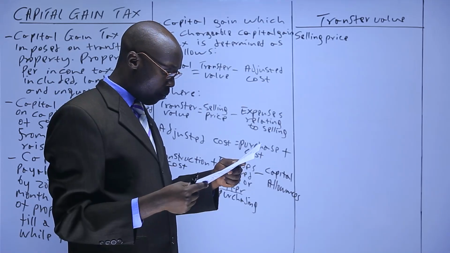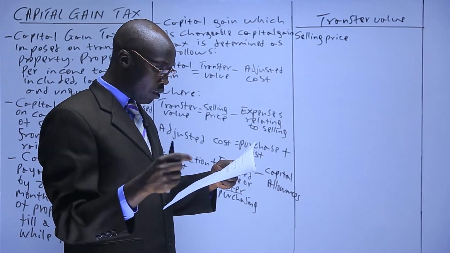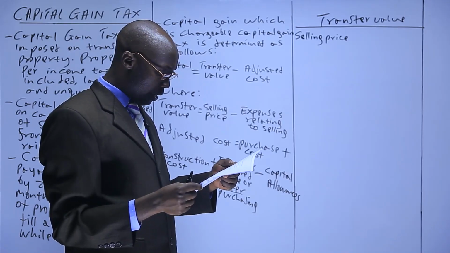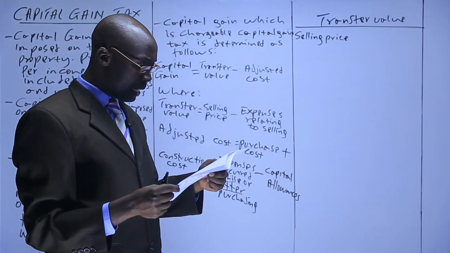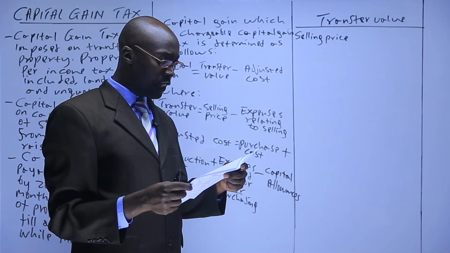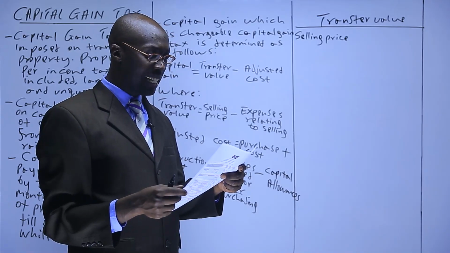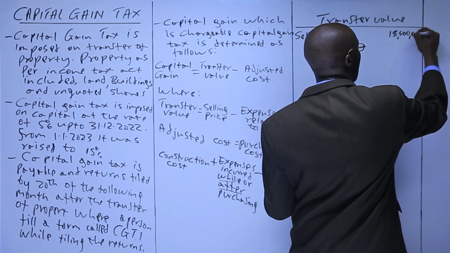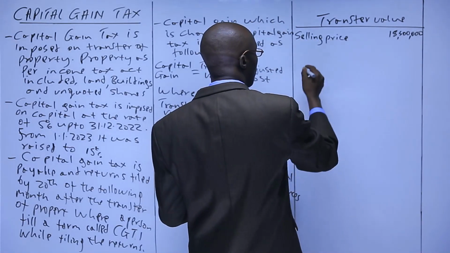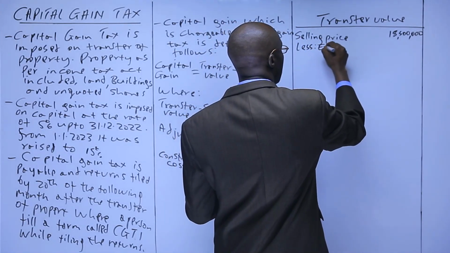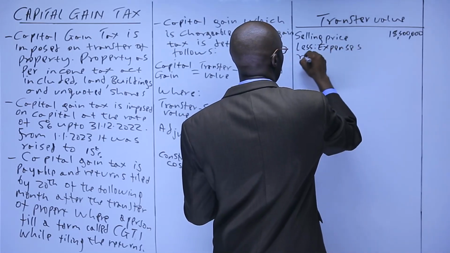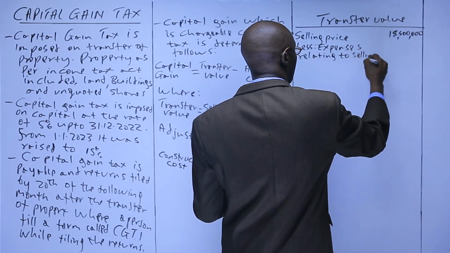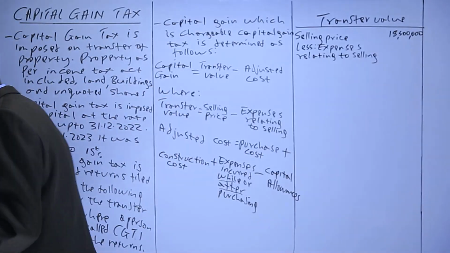In this case, we are told, almost in the middle of the sentence, he put up the building, it was completed, a local politician laid claim. We are told that it is actually in the first paragraph: Shebe Abdara disposed of the property in September 2022 for 18,500,000. So that is 18,500,000. Then we said you minus expenses relating to selling. So less expenses relating to selling.